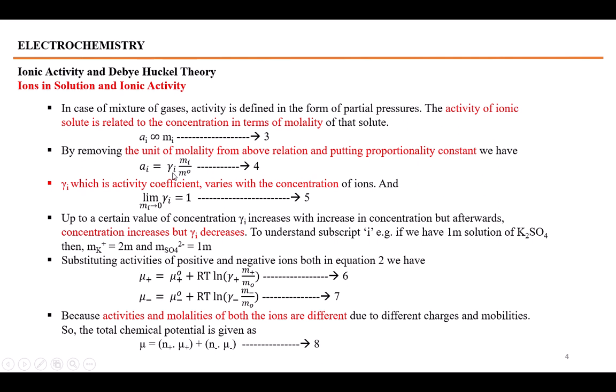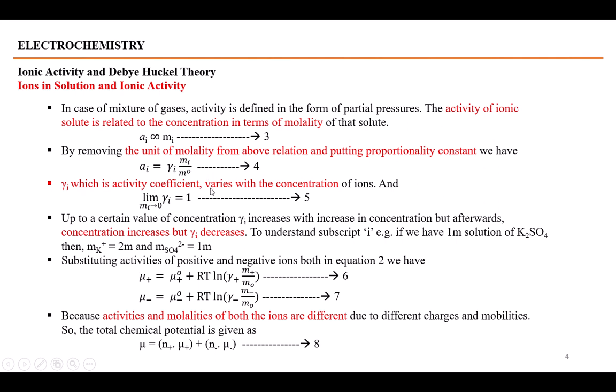Gamma i is called the activity coefficient. mi is the molality of the ith ion and m naught is the unit molality. It is perhaps taken to be equal to a 1 molar solution, and whenever taken as 1 molar it would only eliminate the unit of the molality from the right hand side.